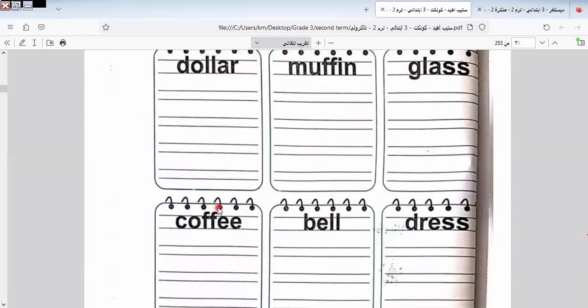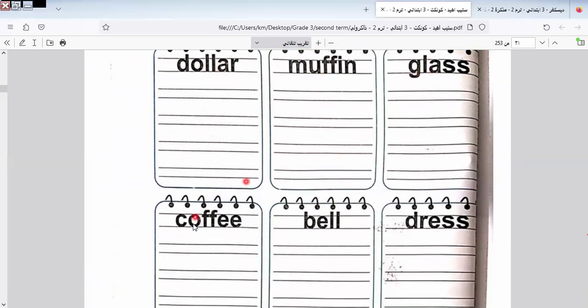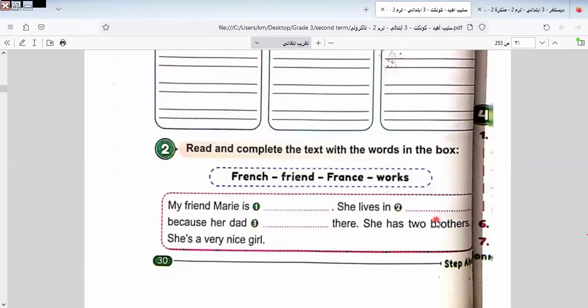Here we have some vocab. Let's learn it together. Here we have dollar, muffin, glass. Dollar, muffin, and glass. Coffee, bill, and dress. Coffee, bill, and dress. Okay.